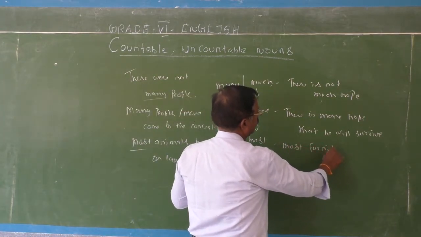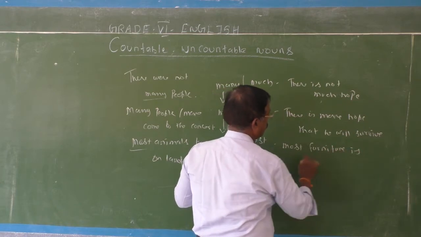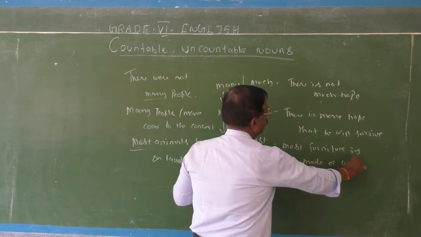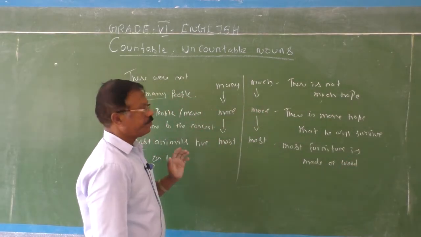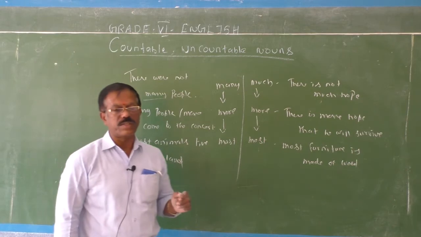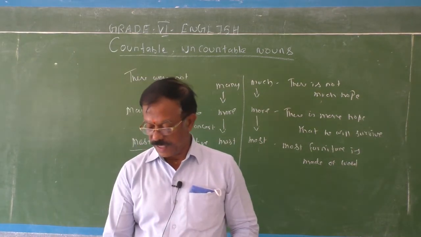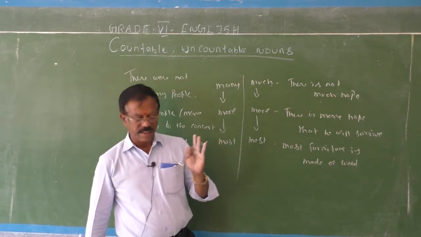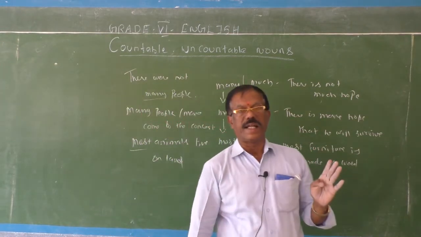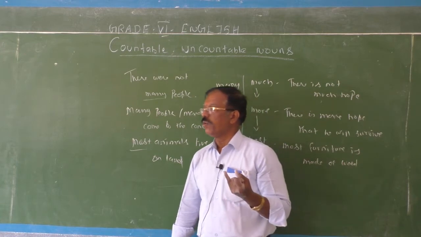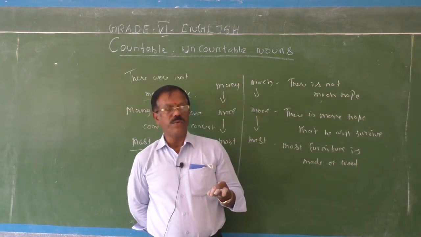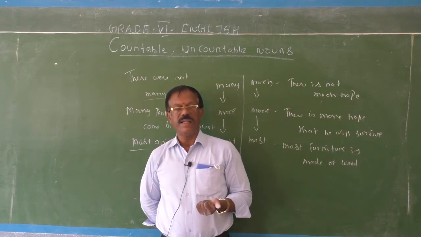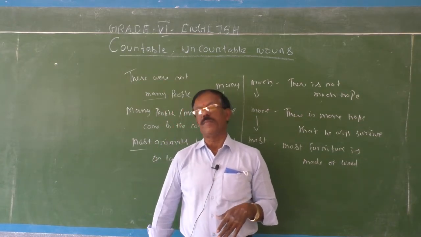Most furniture is made of wood. Okay, so in this way, you should know where we can use the determiners: articles, a and the, and other determiners were many, most, more, few, a few, little, a little, some, any. So all are called determiners.